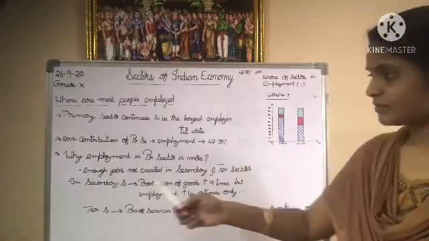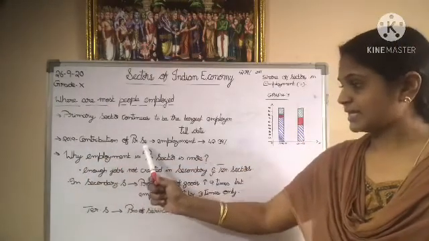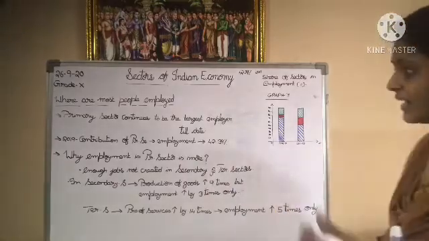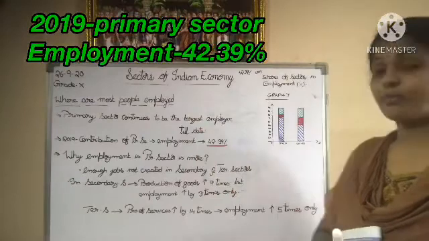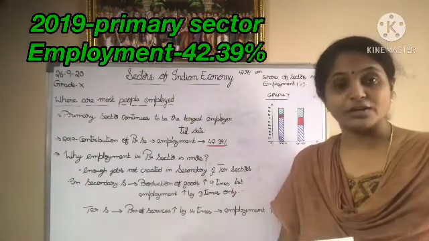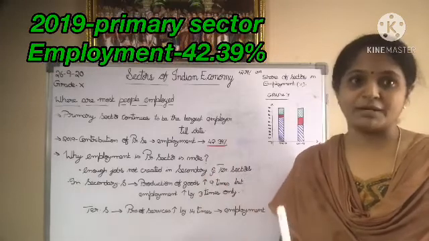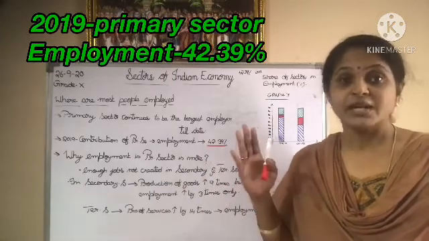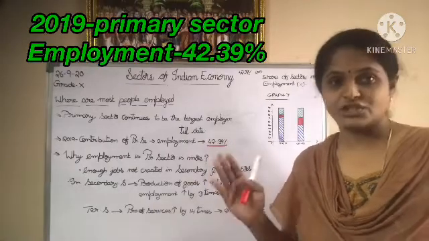In 2019, the contribution of the primary sector to employment was 42.39%, nearly 50%, and the rest of the percentage is shared by the secondary sector and the tertiary sector.